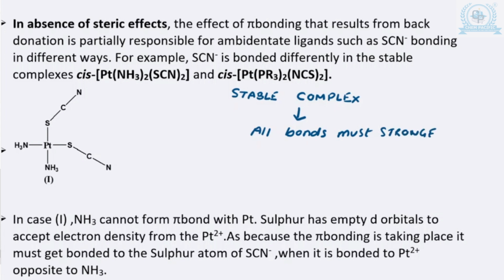Then only that leads to the formation of a stable complex, when all the bonds become strong.